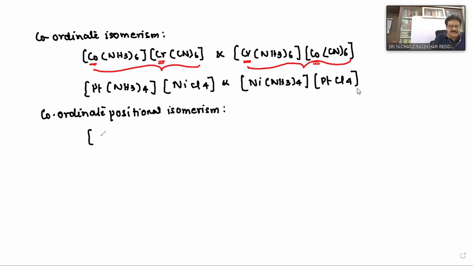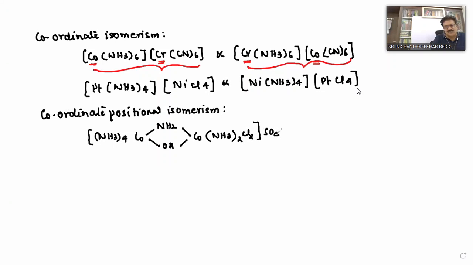For example, you see NH3 taken 4 times, Co, here NH2, here OH, and again here Co, NH3 taken 2 times, Cl2, 2 times Cl2, and here I'll take SO4. What is its name? Can you tell?